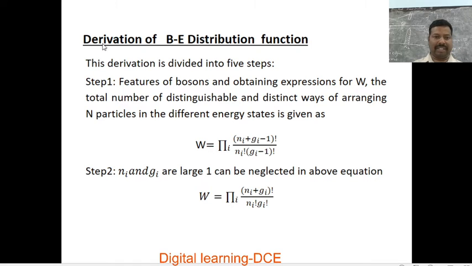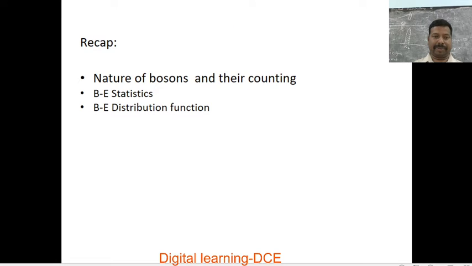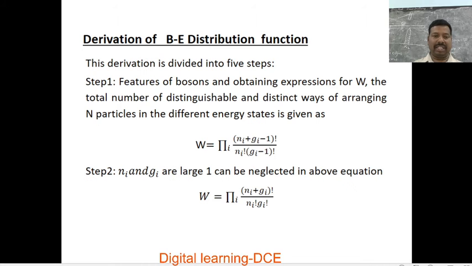This derivation is divided into a total of 5 steps. Before going to discuss these steps, first we have to set up the problem. Let's consider an assembly of capital N number of bosons. They are identical and indistinguishable.